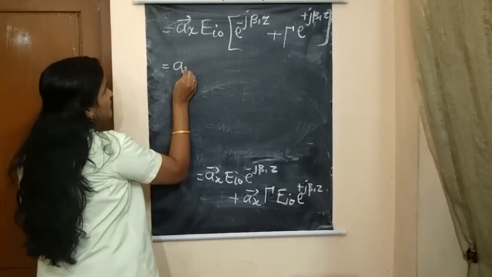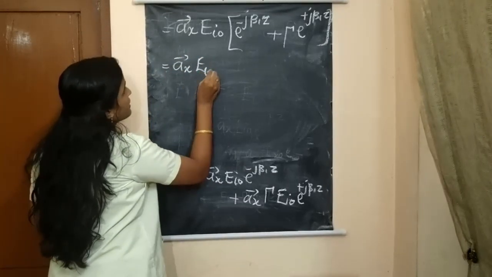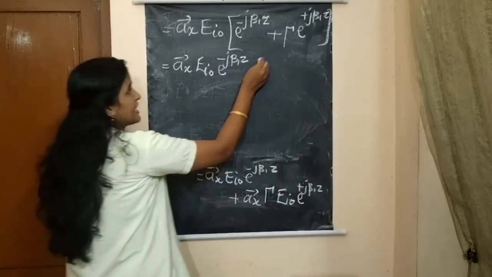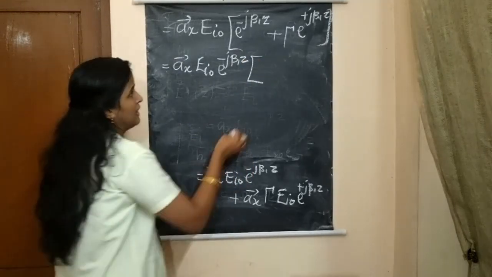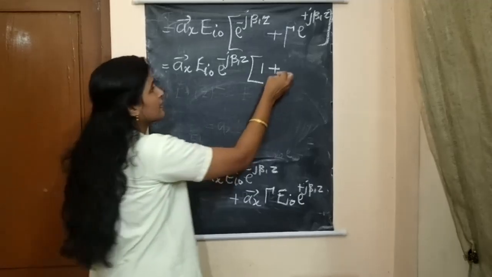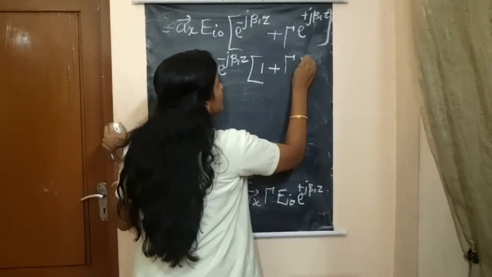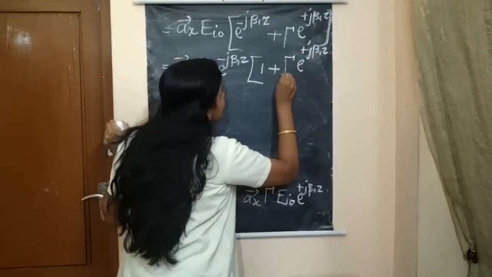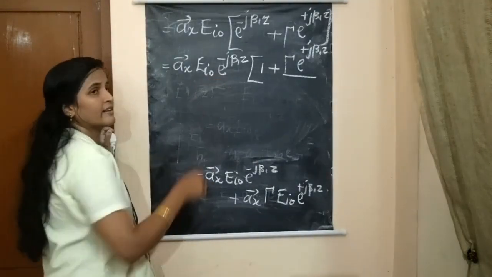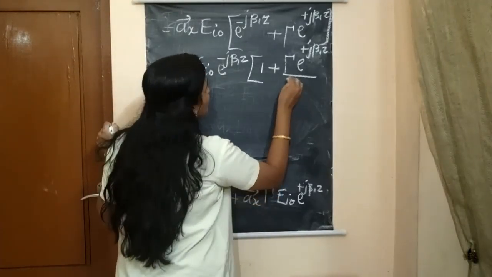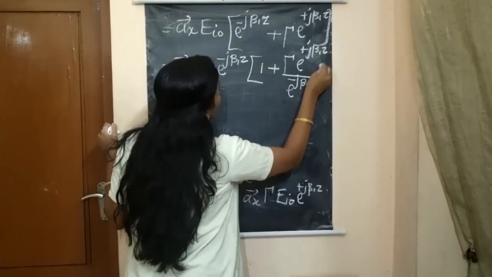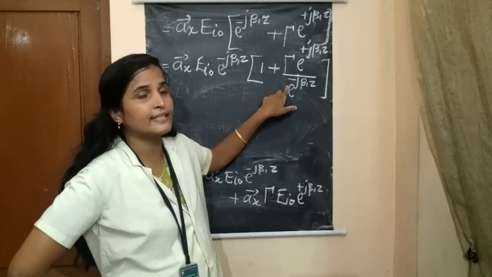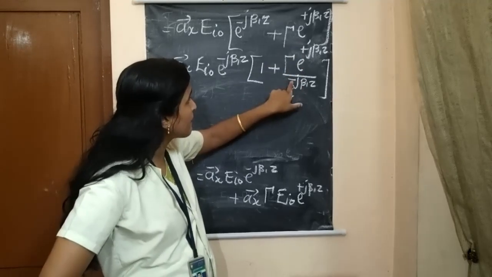So AX EI naught into e power minus J beta 1 Z. If we take the term common, it will become 1 plus gamma into e power plus J beta 1 Z divided by, in the denominator, the same term e power minus J beta 1 Z. Further simplifying, if you bring the denominator term to the numerator, the minus will become plus.